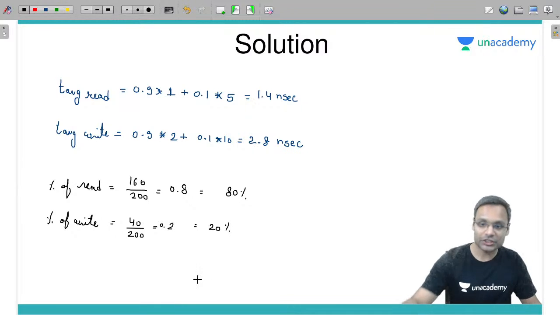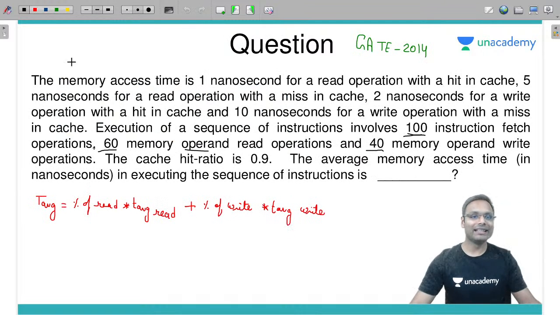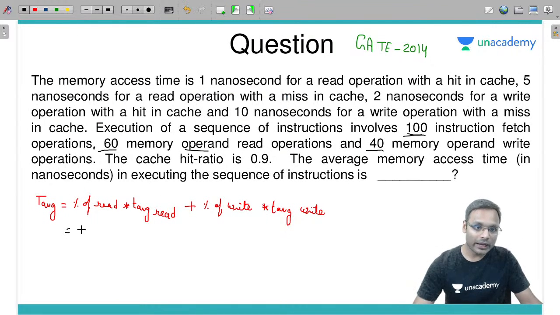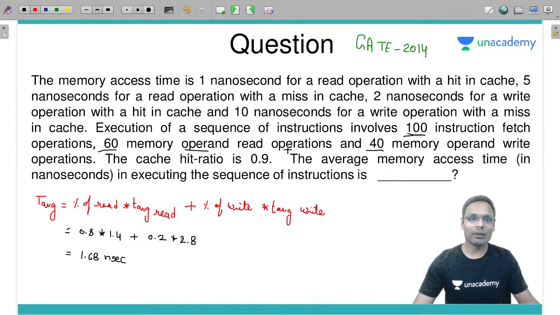Use this information, put it here and get the answer. So 80% of the time T average read is required, which is 1.4 nanoseconds, plus 20% of the time T average write is required, which is 2.8 nanoseconds. In total you will get 1.68 nanoseconds. That is the average memory access time.